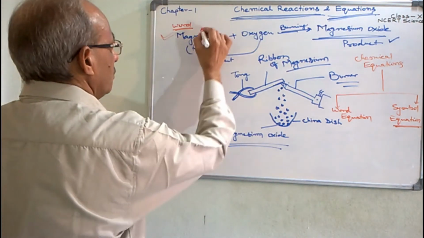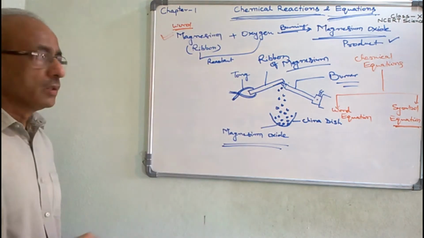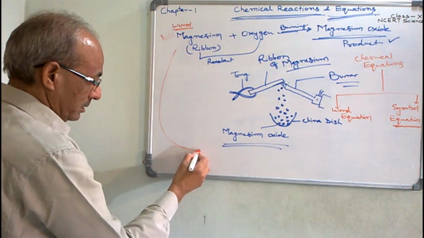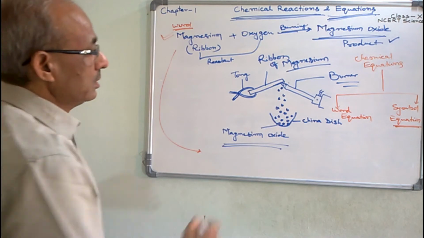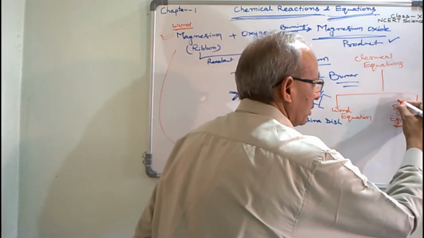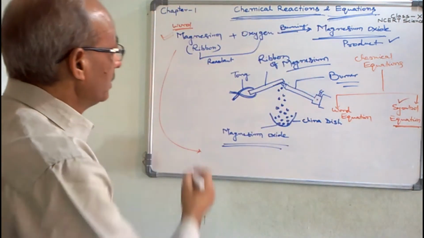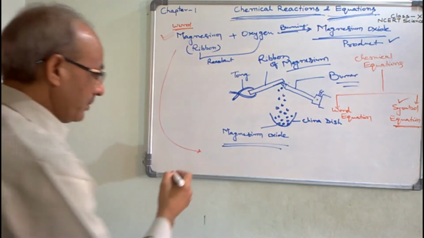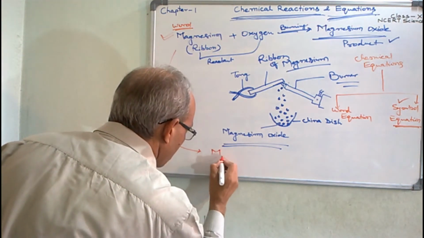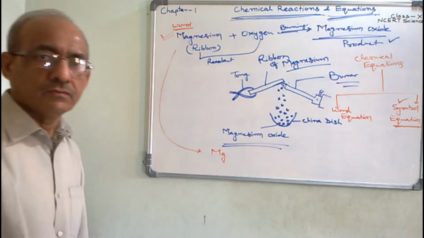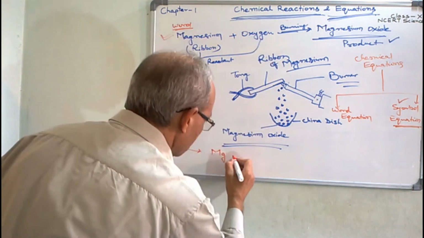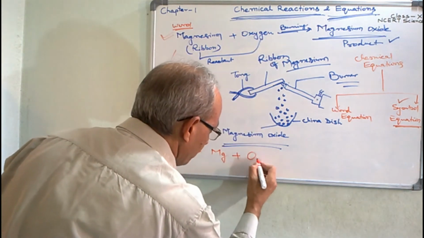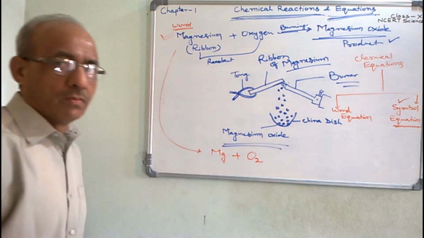Suppose here for magnesium we are writing the chemical equation in the form of symbols. The chemical formula of magnesium is Mg, and you know the chemical formula of oxygen is O2.